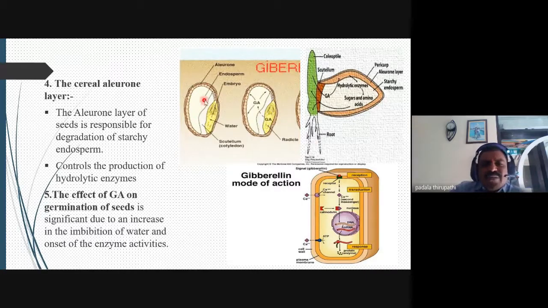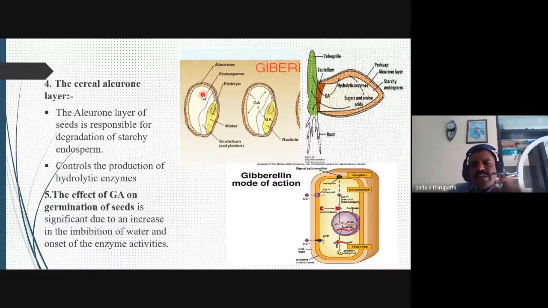So whenever we go to the rice mill, we separate the husk and our rice grain. Okay, so here the aleurone layer of the seed is responsible for degradation of the starchy endosperm. Here this is the endosperm. This endosperm is responsible for the storage of carbohydrates or starch. So starch, the whole rice grain we take is starch, rice means carbohydrate.